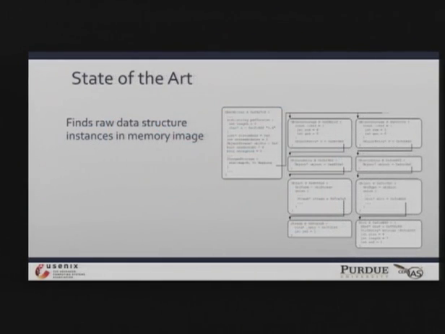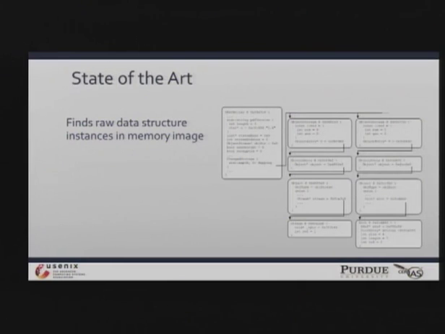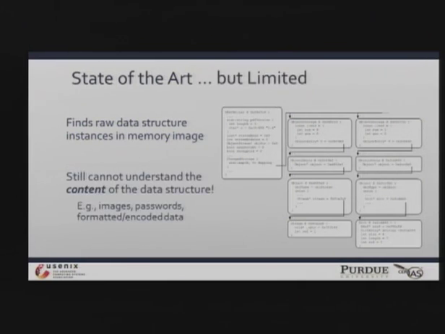So, let's hold on a minute. That was the state of the art before Discrete. We were finding these data structures in a memory image and returning them to an investigator. So believe it or not, this is that PDF that the suspect was just editing. It's in raw data structure form. You can see the problem.